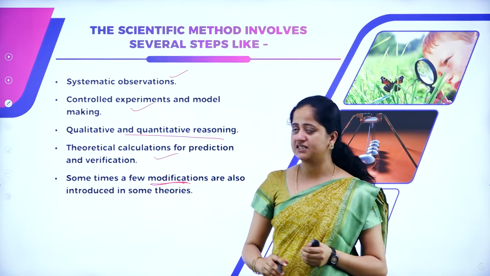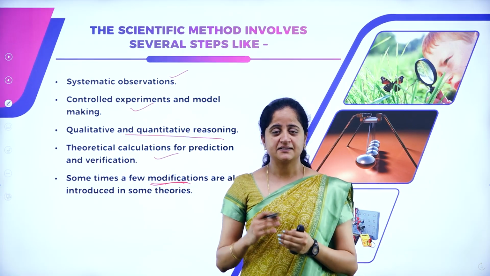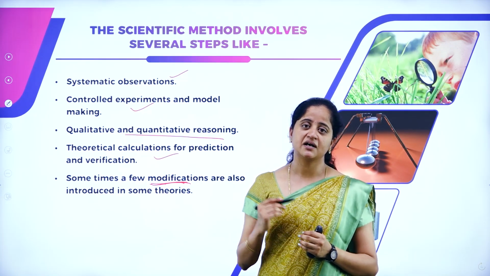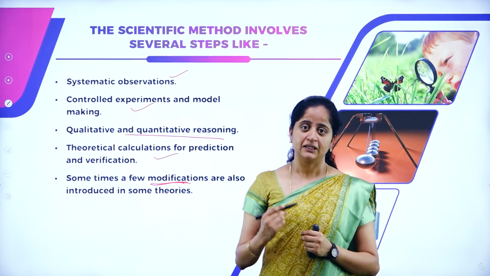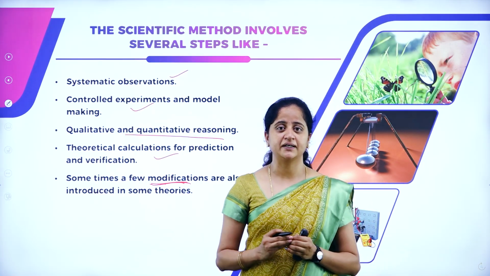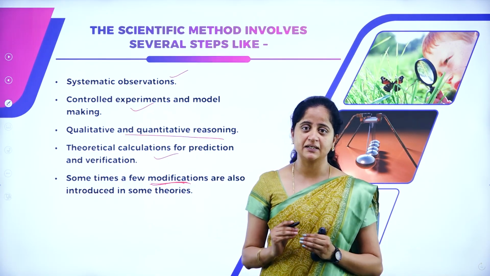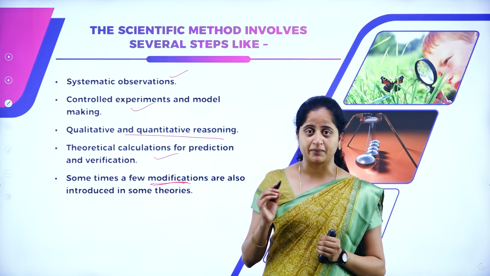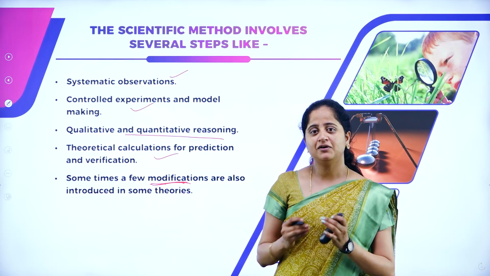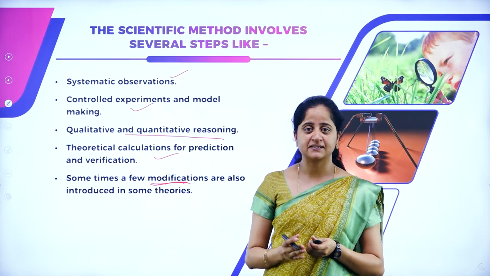Sometimes a few modifications are also introduced in some theories. How is it? For example, in the study of the solar system, earlier it was believed that all the planets around the sun are revolving in circular orbits. Later, using the data collected by Tycho Brahe, his student Kepler explained that the planets revolving around the sun are in elliptical orbits. It is not a circular orbit, but an elliptical orbit. Like that, a few modifications and theories are also introduced in the study of science.